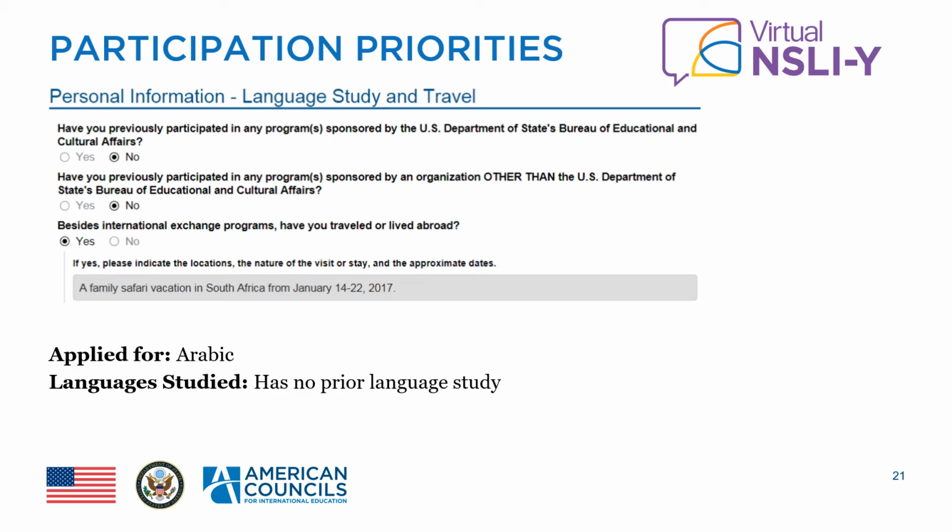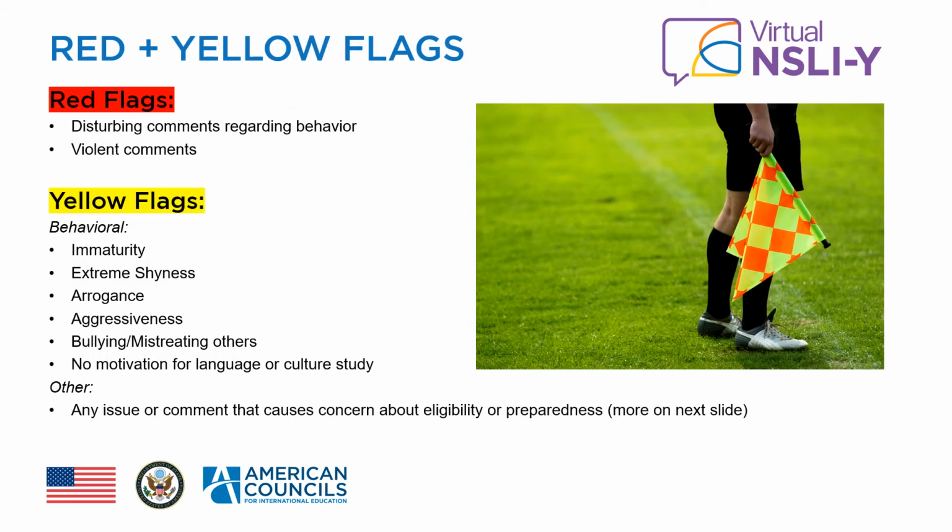This student has not taken part in an exchange of any type, has traveled minimally, and has never studied any languages. They should be awarded full points each for priority questions 1, 2, and 3. In total, they will receive 8 out of 8 priority points. Near the end of the online evaluation, please mark any flags.